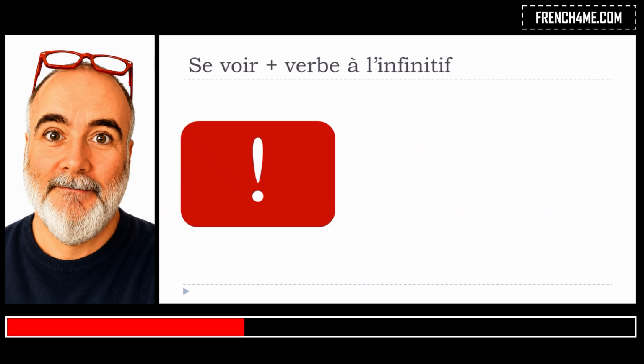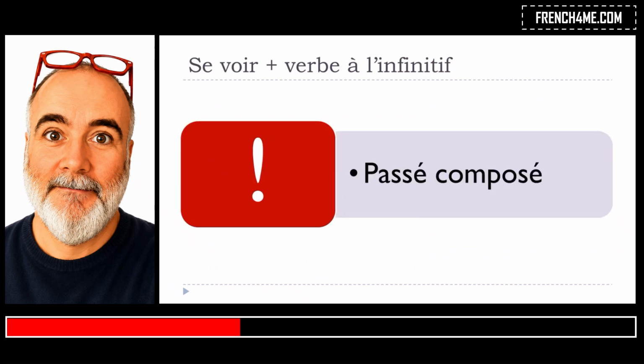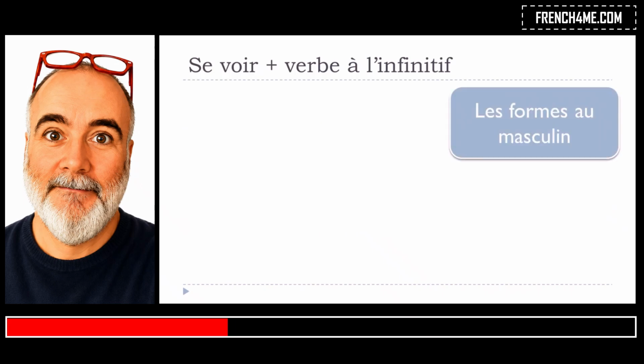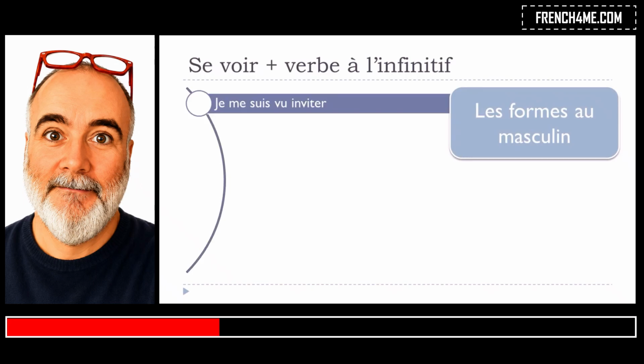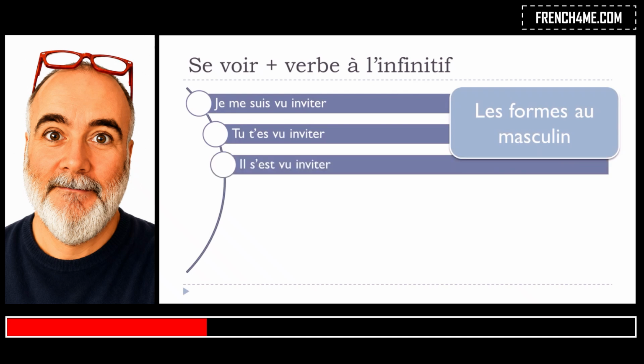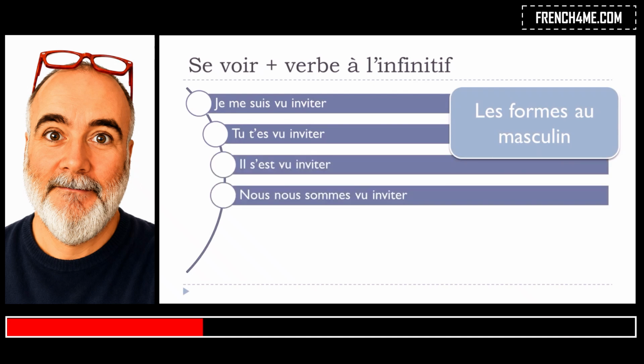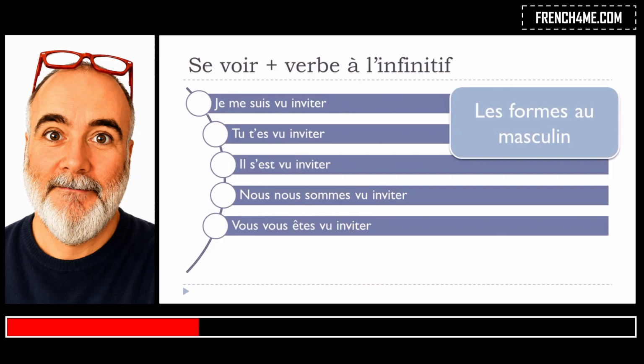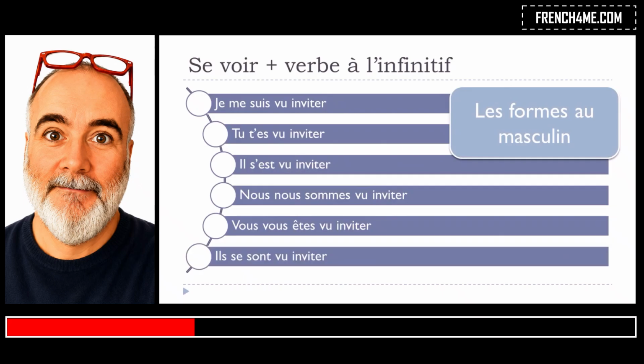Okay, of course, when we're talking about these structures, then they can be tricky at the passé composé form, and it is the case. We'll start with the masculine. Je me suis vu invité. Tu t'es vu invité. Il s'est vu invité. Nous nous sommes vus invités. Vous vous êtes vu invité. Ils se sont vus invités.